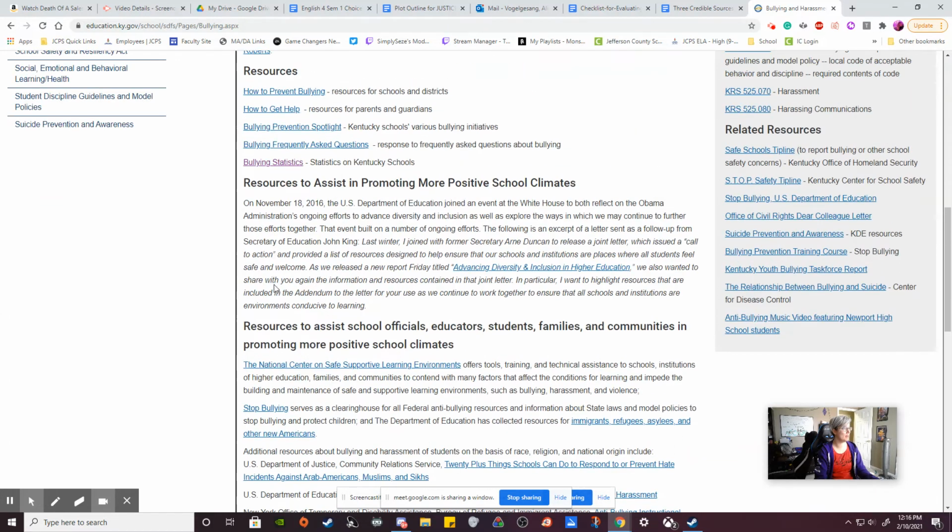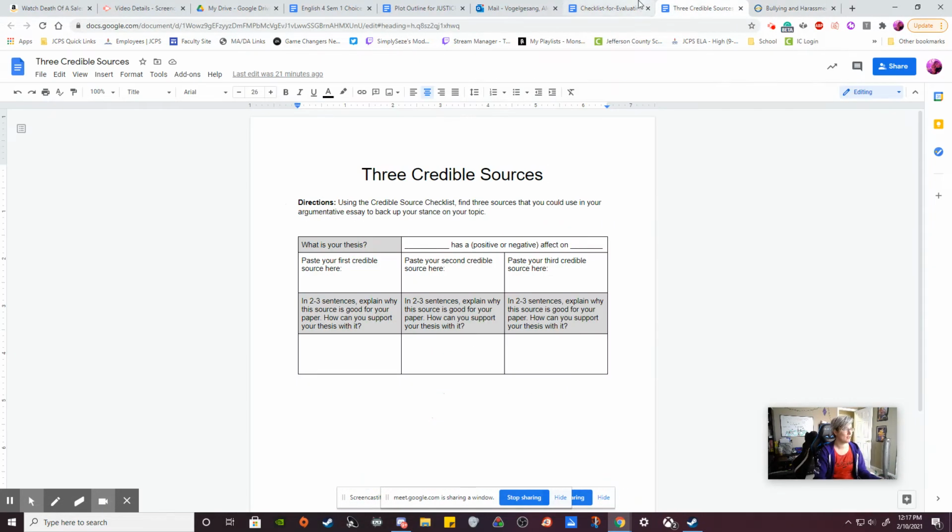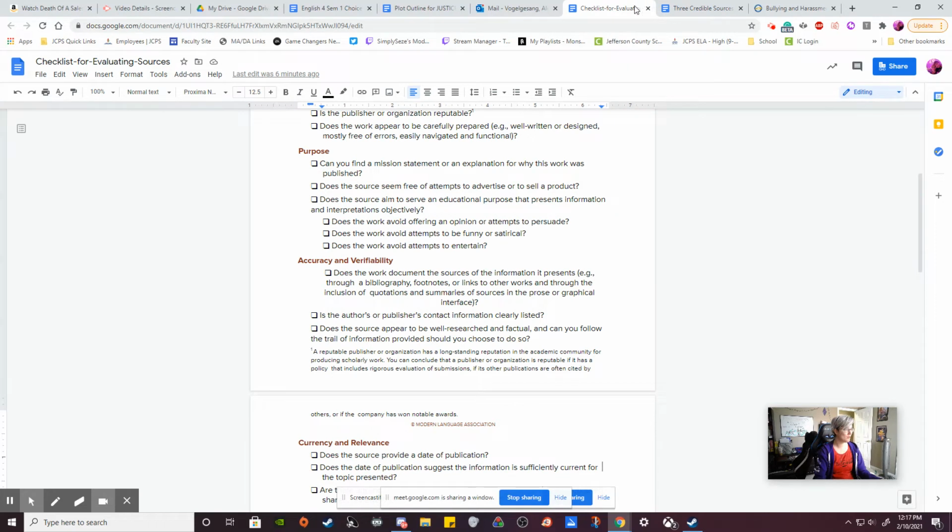This is talking about an event at the White House that they went to reflect on the Obama administration's ongoing effort to advance diversity and inclusion. It doesn't seem like this is meant to be funny or to entertain or anything like that. So it avoids doing those things. It doesn't want to do those things. So we can say yes to all 3 of these. Check, check, check. That's good that it's not trying to be funny or to entertain. It's trying to be serious and actually give serious information, right?